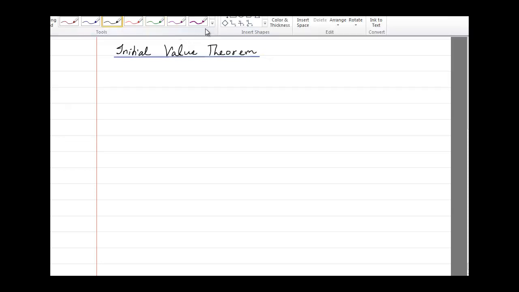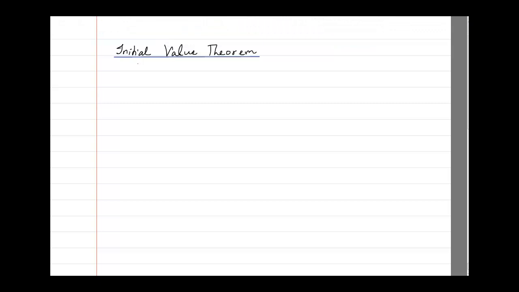As the name suggests, it says that if you have a function f of t whose Laplace transform you already know is F of s, and you want to find the initial value of f of t, which is the limit as t tends to 0 of f of t,